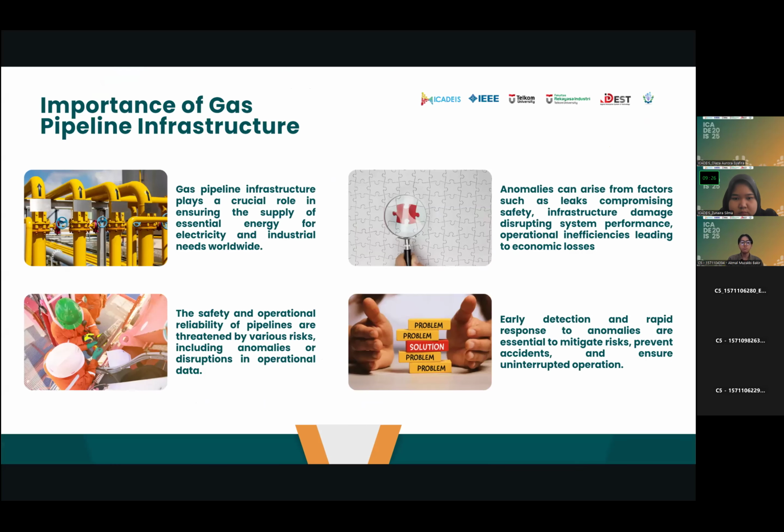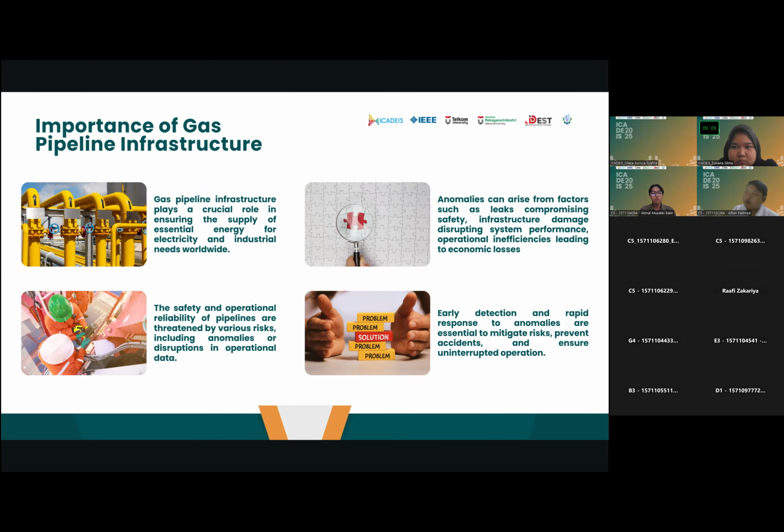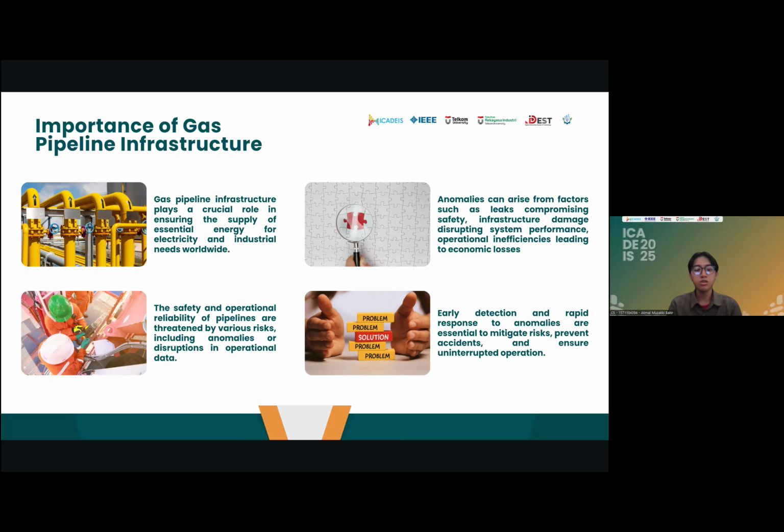Gas pipelines are vital for global energy supply, powering electricity and industries. However, safety and reliability face challenges like leaks, infrastructure damage, and inefficiencies, causing safety hazards, system disruption, and economic losses. Early anomaly detection and swift action are crucial to minimize risk, prevent accidents, and maintain operation.